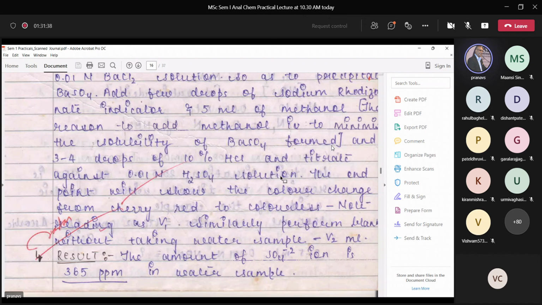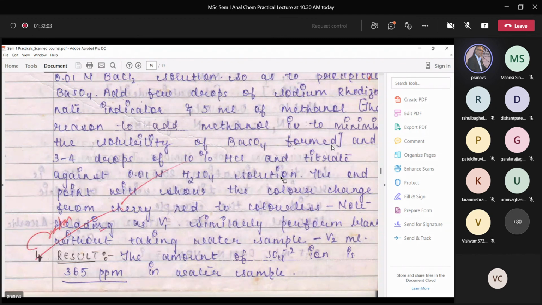The thing is, now I was talking about this determination of sulfate in water samples, in aqueous samples. The first thing is that you precipitate sulfate in the form of barium sulfate by adding excess amount of barium chloride and then titrating the remaining barium chloride with sulfuric acid using sodium rhodizonate as indicator.